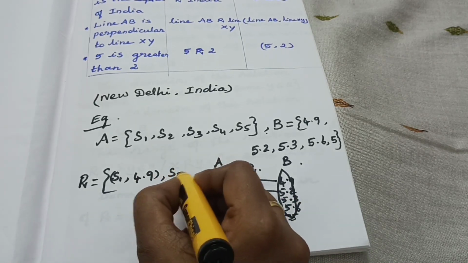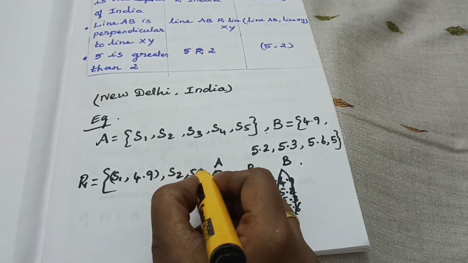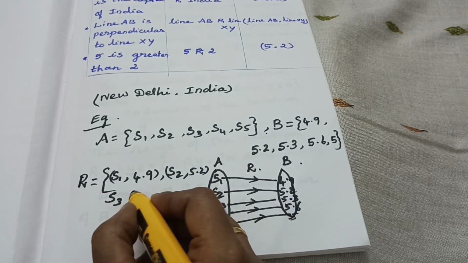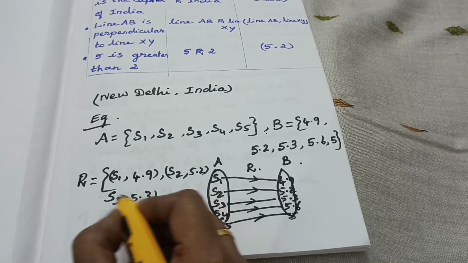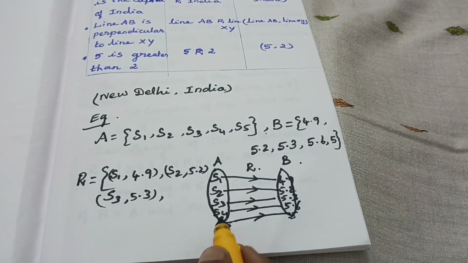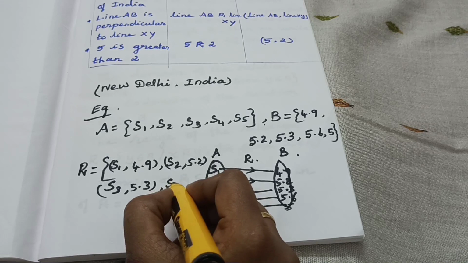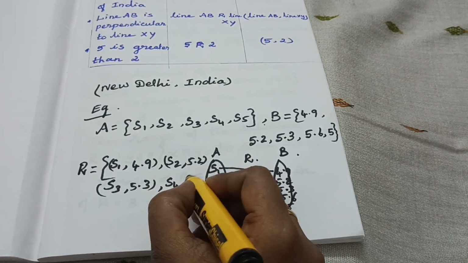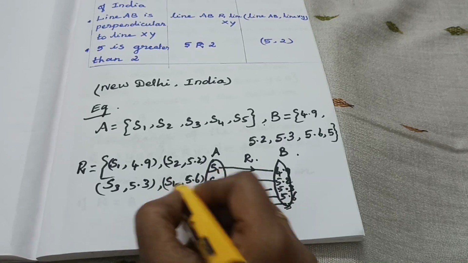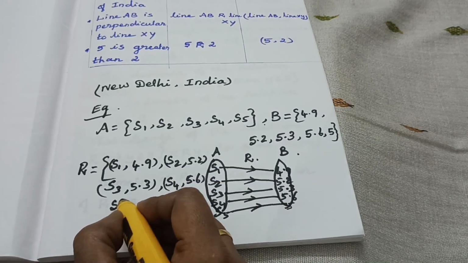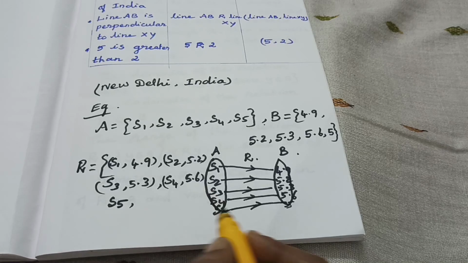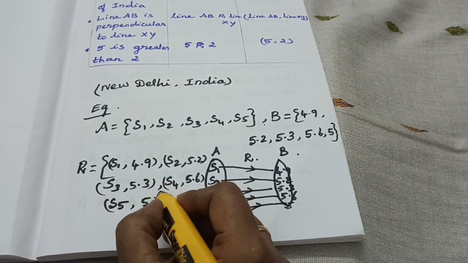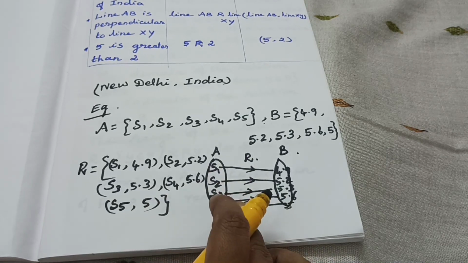S2 is 5.2, S3 is 5.3, then S4 height is 5.6. Then the fifth student's height is 5 feet. This is the relation.